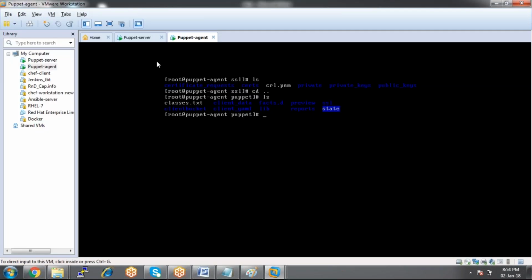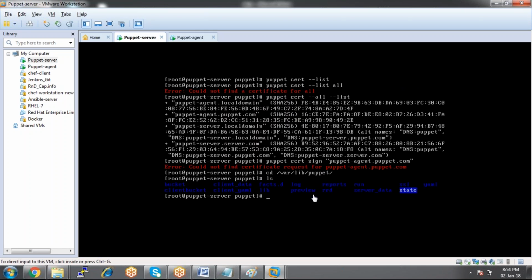Now we are looking into how to revoke a certificate, how to remove a certificate from the agent machine and then the server machine. If you want to remove a certificate from the agent, go to this location and remove the ssl file. Then the certificate will be removed from the agent machine. At the same time, we need to remove the certificate from the master as well. How can we do that?